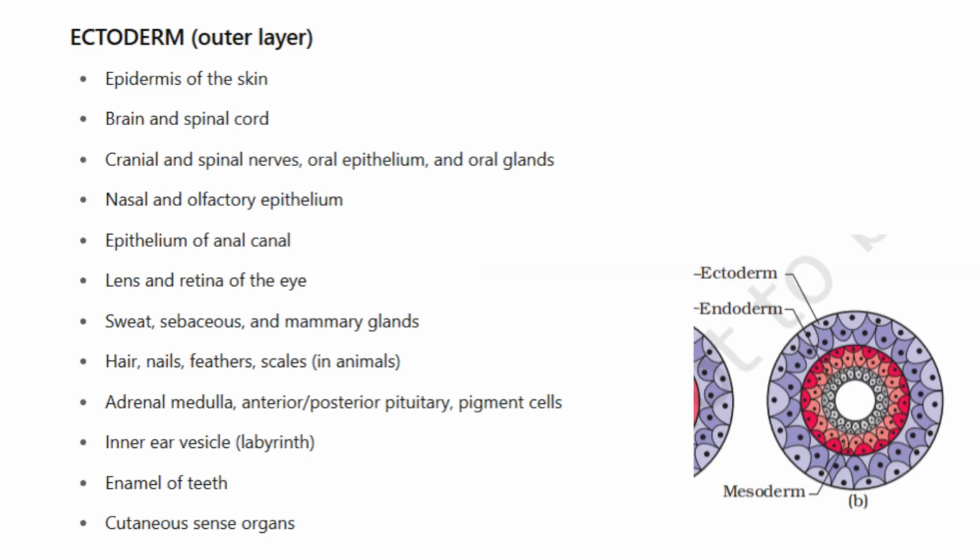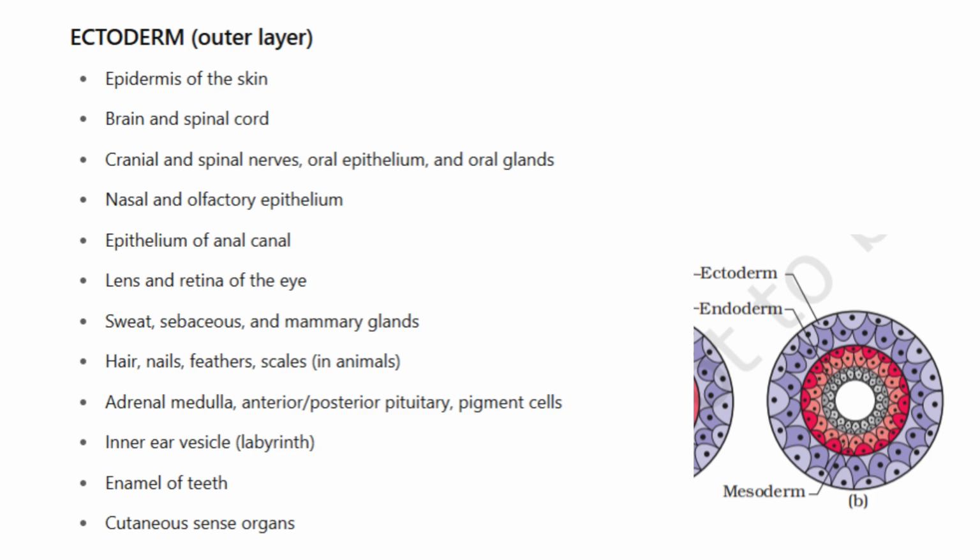Derivatives of germ layers: ectoderm, endoderm, and mesoderm. Let's understand the three primary germ layers formed during embryonic development: ectoderm, endoderm, and mesoderm, and what each one gives rise to in the human body. Ectoderm. The outer layer. The ectoderm is the outermost layer and forms structures related to the outer body and nervous system. It gives rise to the epidermis of the skin, including protective layers.